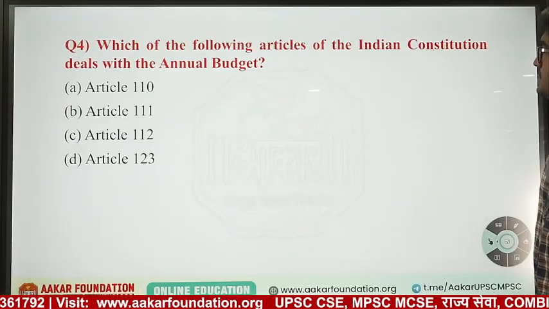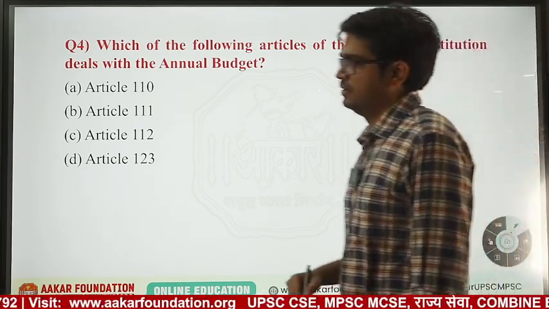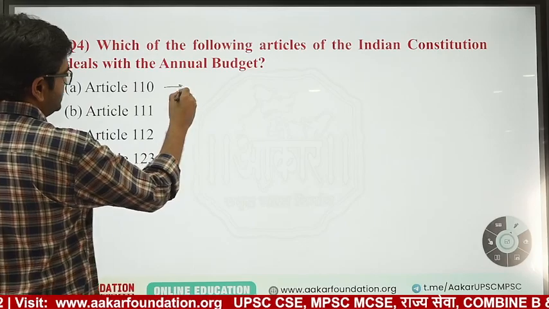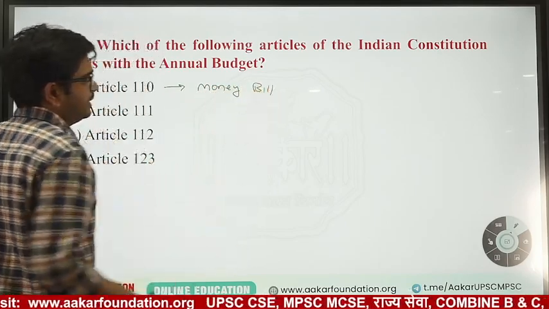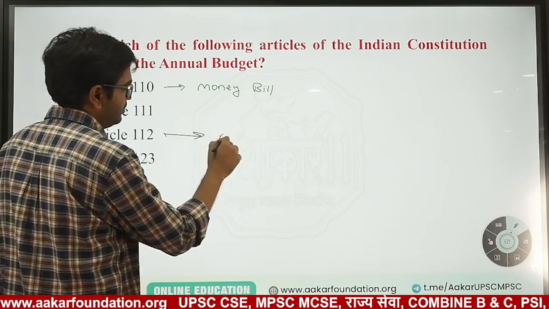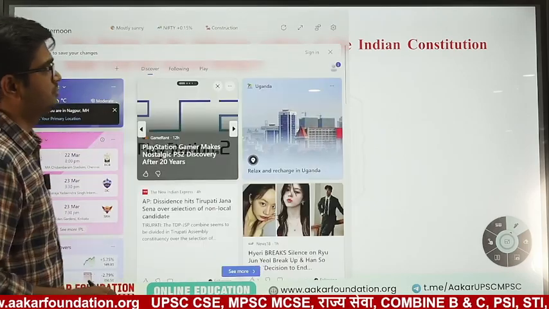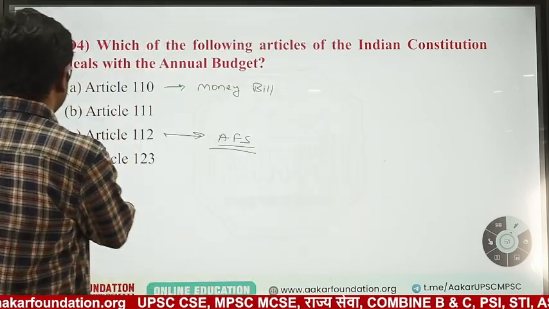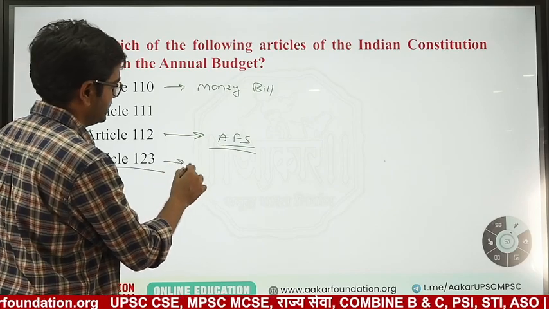Which of the following articles deals with annual budget? Now we have seen Article 110 deals with money bill. Money bill is a part of annual budget, this is not annual budget. Annual budget is this, annual financial statement, Article 112. Answer is C. Article 123 deals with ordinances.